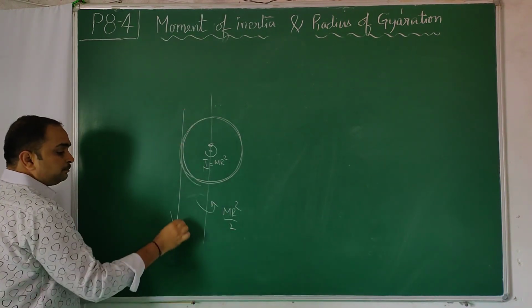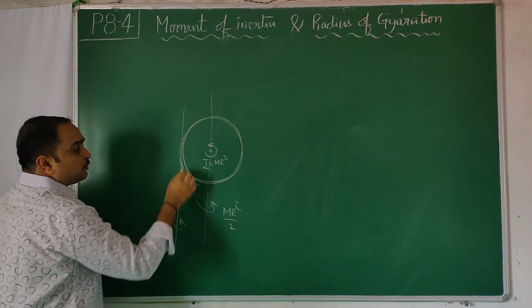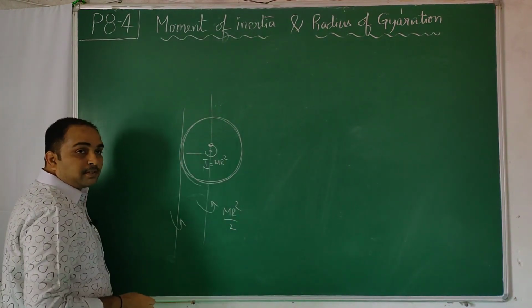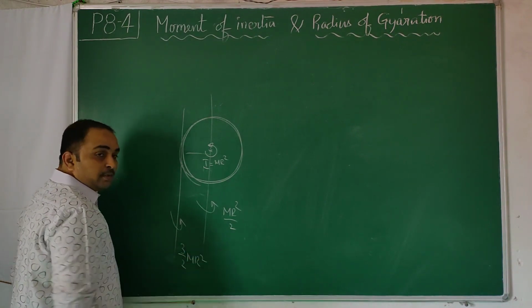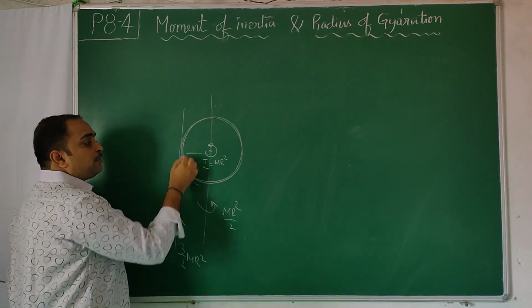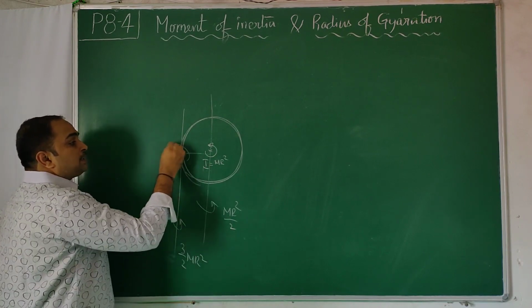About a tangent in the plane: mr square plus this distance square, mr square plus mr square by 2, it will come to 3 by 2 mr square. Just use the parallel axis theorem. This is passing through the center of mass and parallel axis. Then about this axis, that means